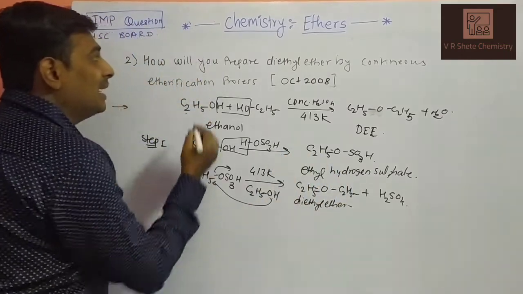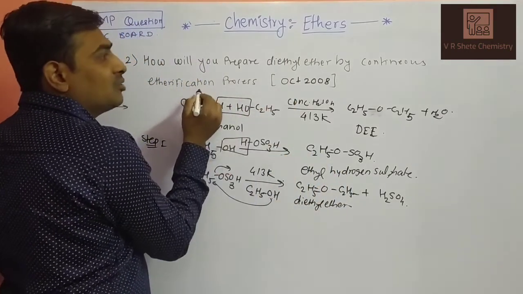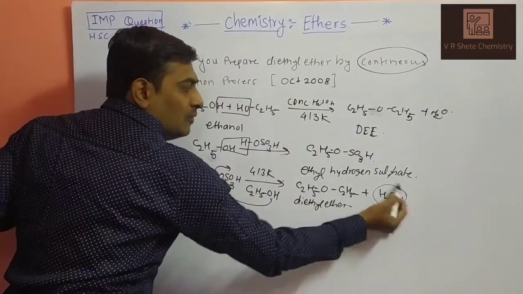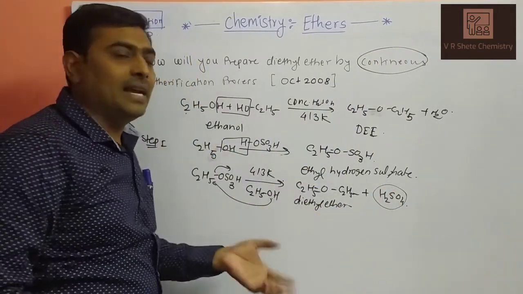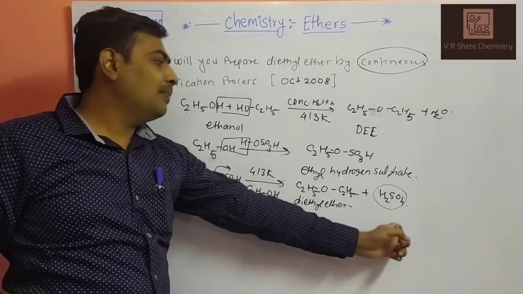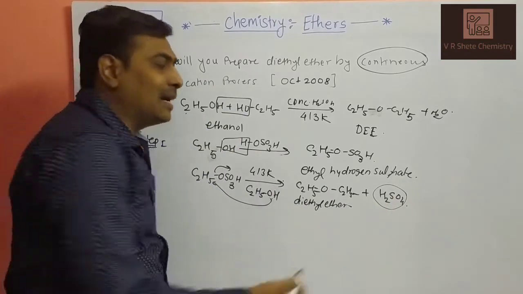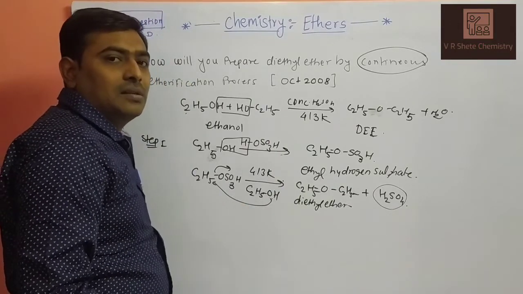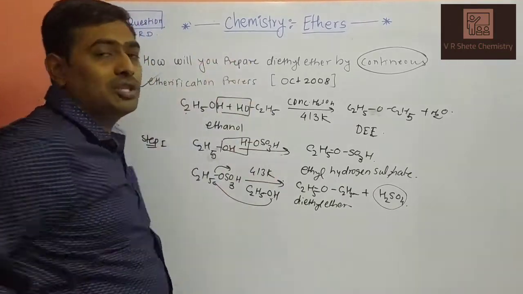Why is it called the continuous etherification process? Because the H2SO4 generated as a byproduct in this reaction is regenerated, so that molecule can be utilized for the next reaction. So it is a continuous process, called the continuous etherification process.